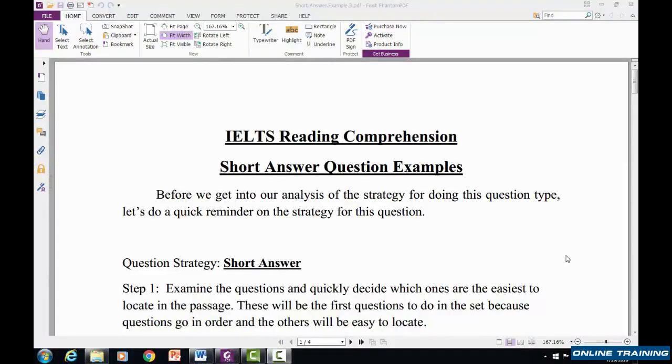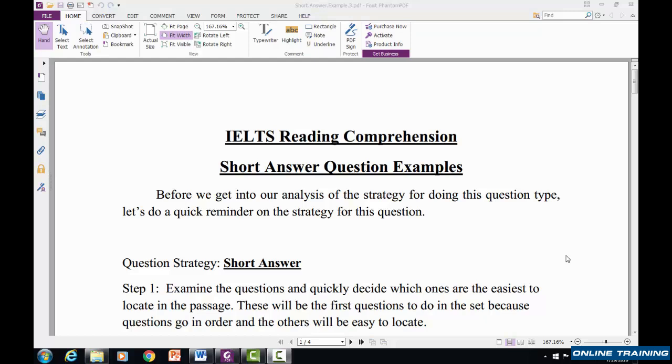I am happy to be with you again as we go through our short answer example number 3. These short answer questions, as you know by now, go in order. We want to do the easiest ones to find first. We have to look for the keywords in the question, and then scan the passage and find the sentence that has those keywords. Read the sentence and pick the answer that answers the question.